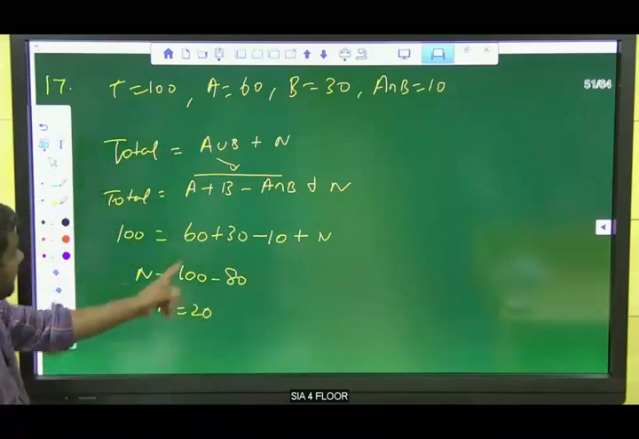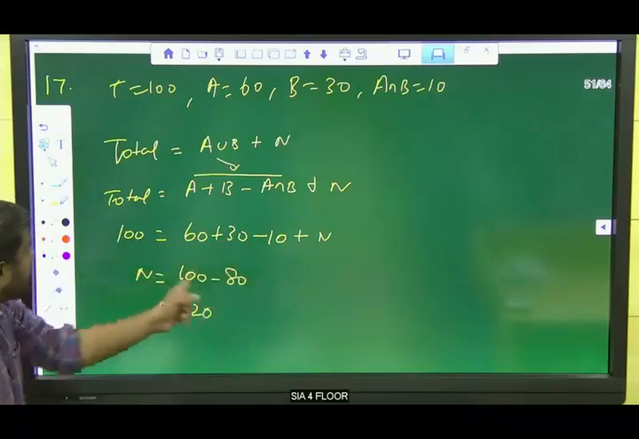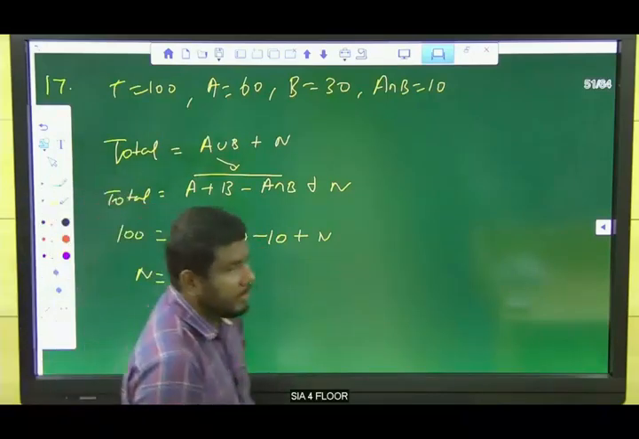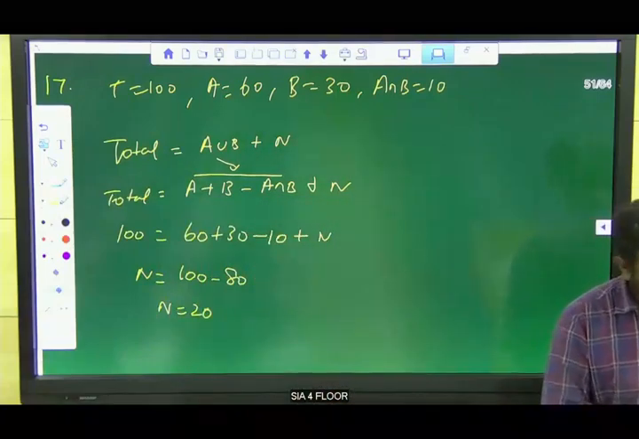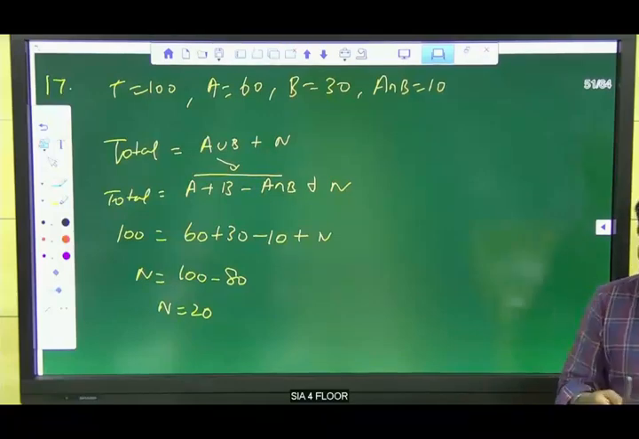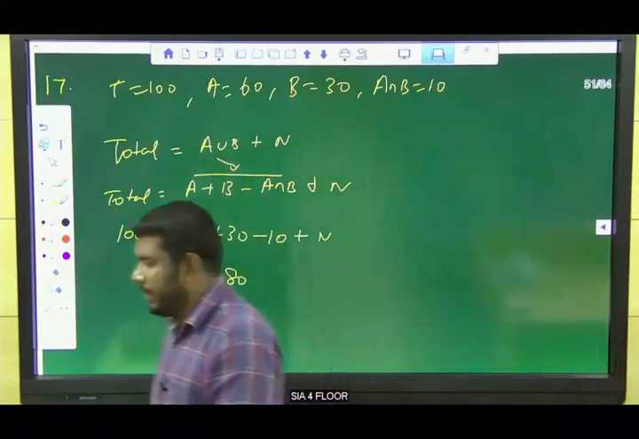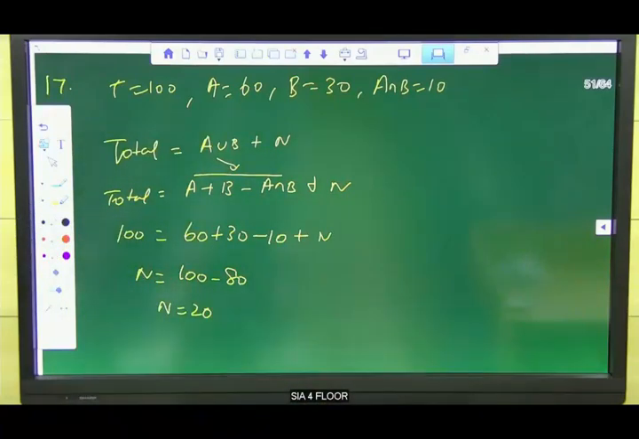Is that clear? 60 plus 30 is 90. 90 minus 10 is 80, right? So N is equal to 100 minus 80, so N is equal to 20. So the 17th one's answer is 20, right? Listen, guys, 18 and 19 are the same as 17. It is also very easy, so you can solve it on your own. So 18 and 19.